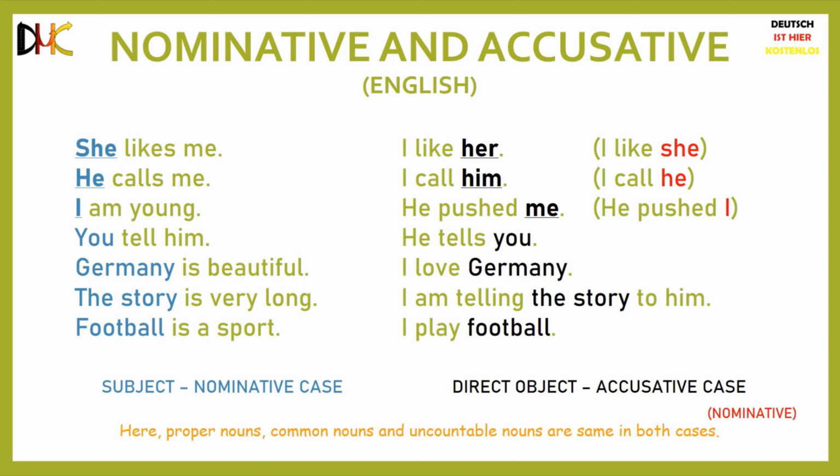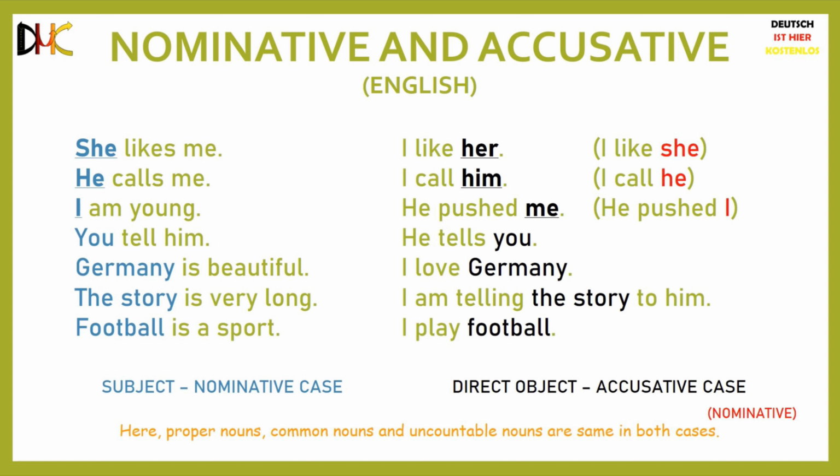Let us first try to understand how the accusative case is used in English, which will help you to know why we need the accusative case at all. The words in blue are the subjects of the sentences, and the words in black are the direct objects of the sentences. On the left, our focus is how we are using the blue words as the subjects of the sentences. And on the right, we use the blue word from the left but as a direct object, and we write it in black to differentiate it.